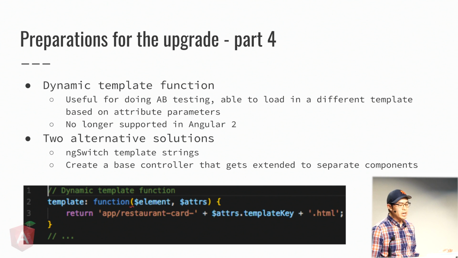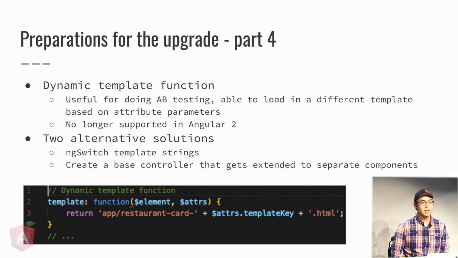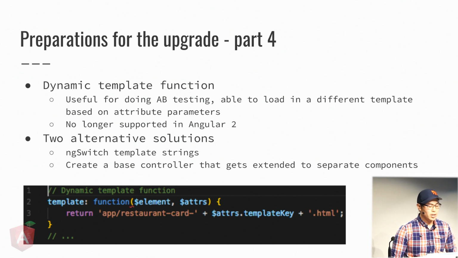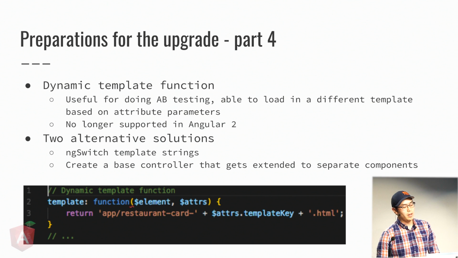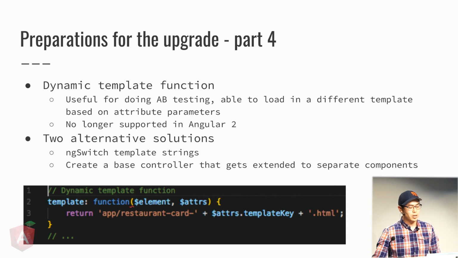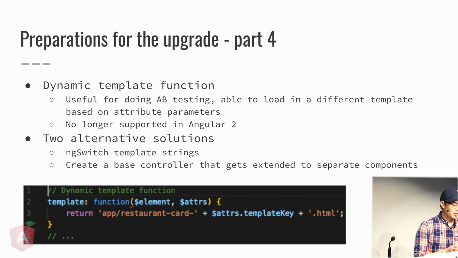So with Grubhub being an e-commerce platform, we did a lot of A/B testing in order to help guide product decisions. And one AngularJS feature we used a lot is the ability to choose which template to load in via an attribute. This is particularly useful if, say, we want to test a new restaurant card. We could have a restaurant card control HTML and a restaurant card experiment HTML. And using the attribute, as you can see in the screenshot, you can load in the different HTML that way.